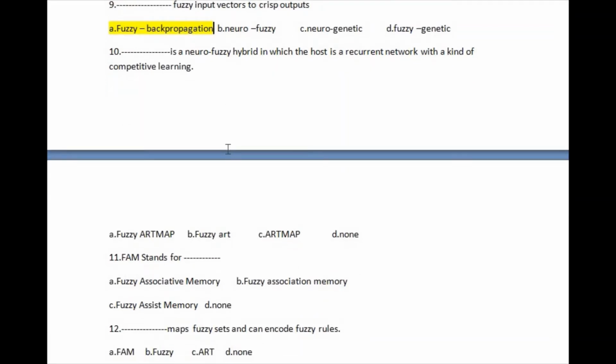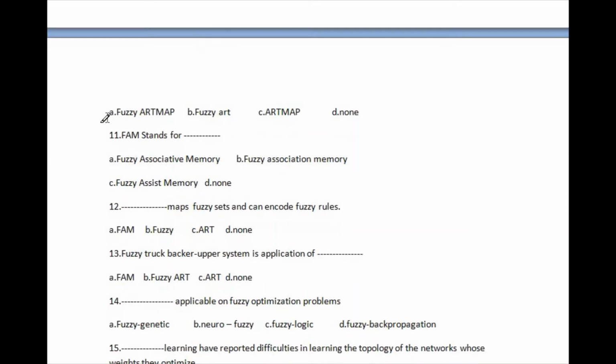Let's go to question number 10. Question number 10: a blank is a neurofuzzy hybrid in which the host is a recurrent network with a kind of competitive learning. The given options are: first, fuzzy ARTMAP; second, fuzzy ART; third, ARTMAP; and last, null. The right answer of this question is option A, fuzzy ARTMAP. This is the right answer of question number 10.